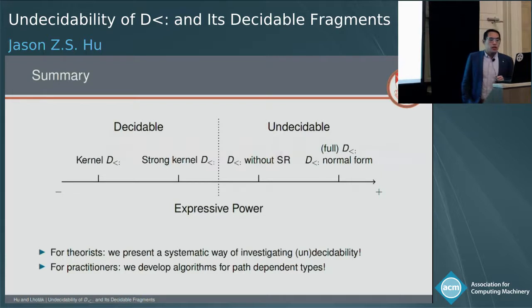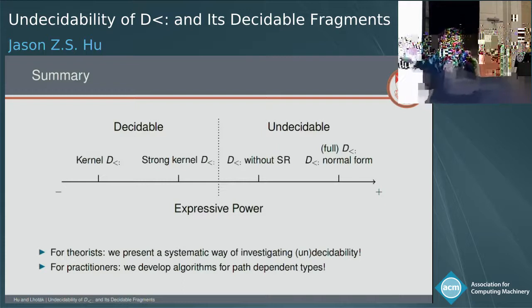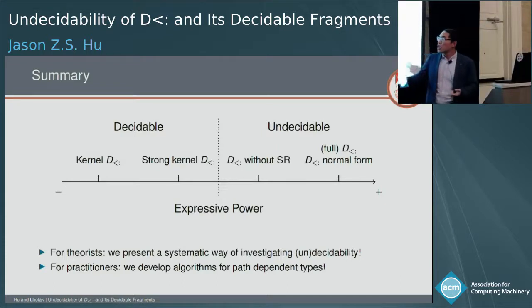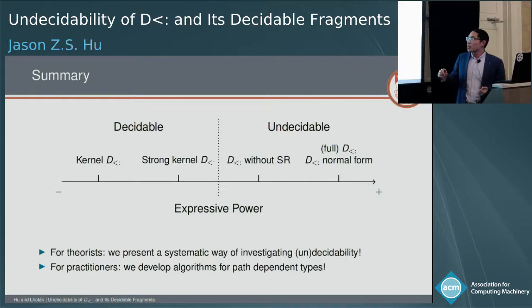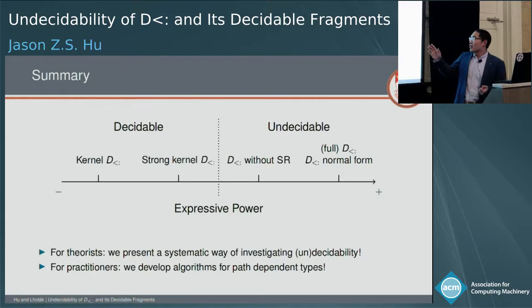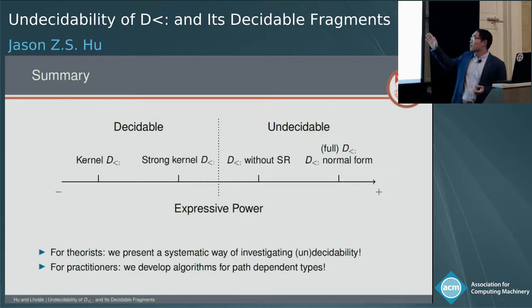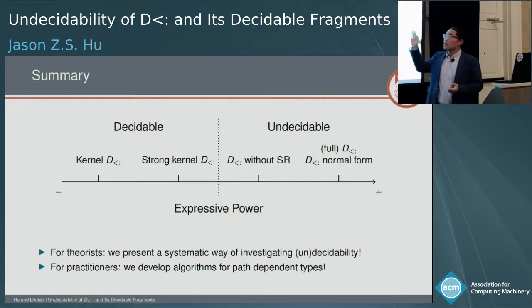So here is the summary. It turns out the four kinds of calculi that we investigated appear to line up very beautifully on an axis of expressive power. So kernel Dsub being the least expressive, and then strong kernel Dsub, and then this Dsub without subtyping reflection, which I didn't talk about in this talk. And then the most expressive ones are the full Dsub and Dsub normal form, which are equivalent. And we can even further draw a vertical line in between to distinguish the decidable and the undecidable.